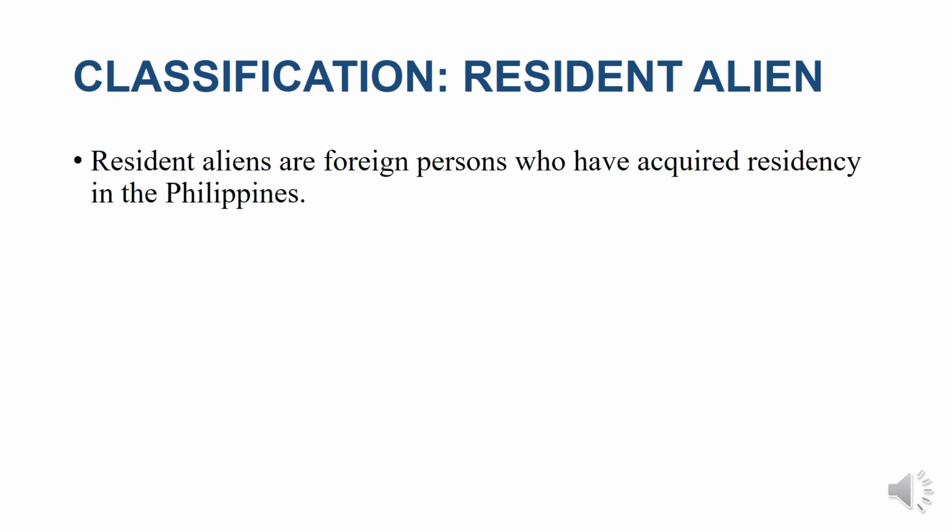Next, we have the resident alien. So, a resident alien is a foreigner, not an alien per se, which is outside of this planet. Okay, so resident aliens are foreign persons who have acquired residency in the Philippines. So those foreigners who have acquired residency in the Philippines are considered resident aliens.